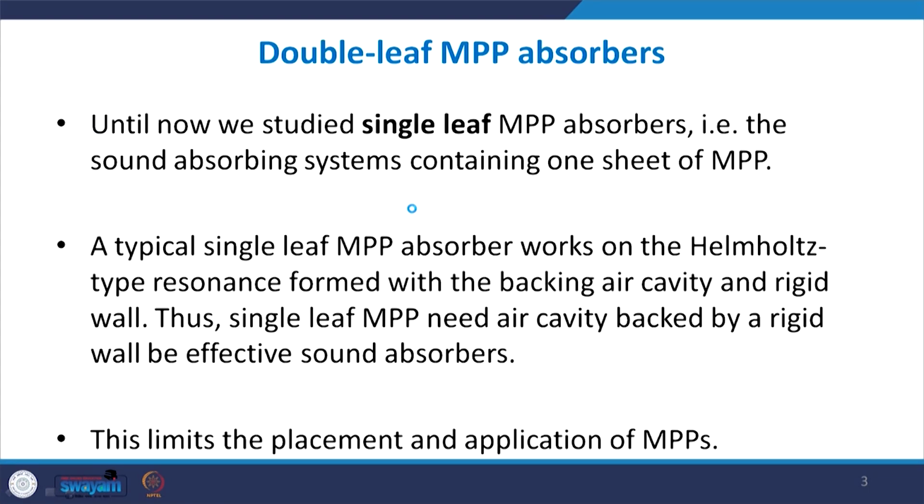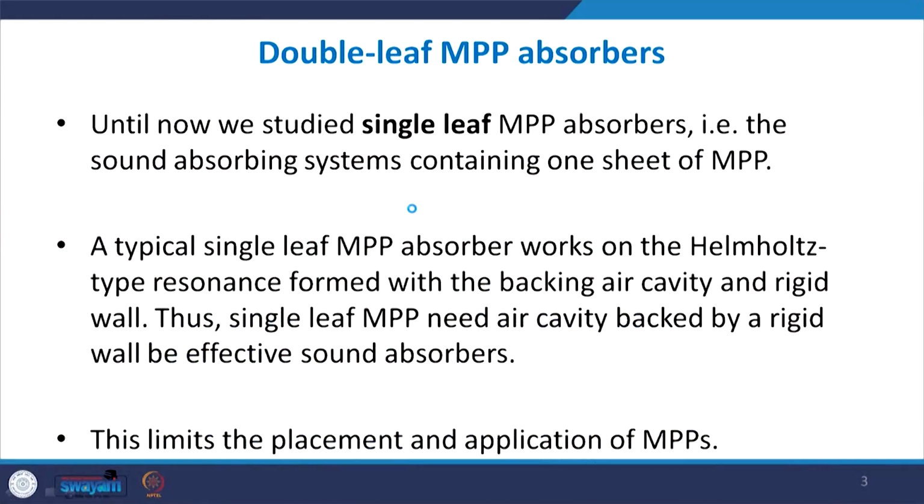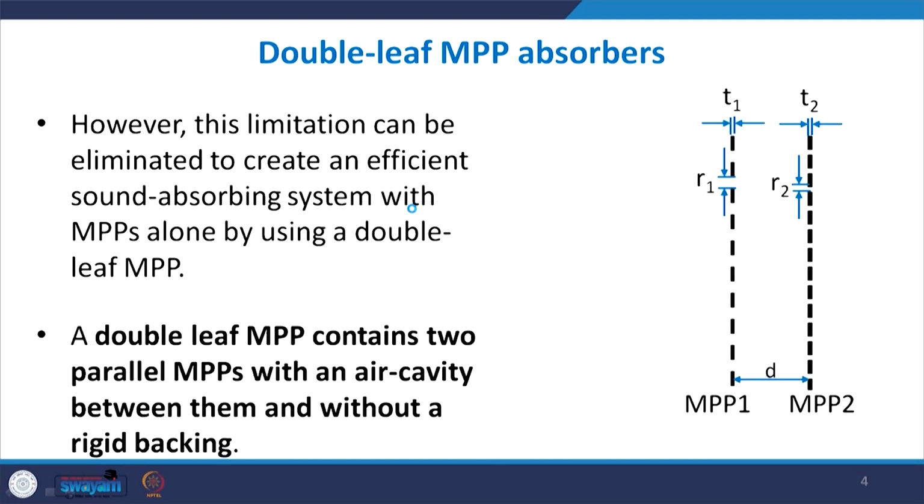Till now we have studied a single microperforated panel with an enclosed cavity behind it and then a rigid wall backing. So what if we have two such layers of microperforated panel? This is the double leaf MPP absorber. A simple construction is where you have an MPP1 and MPP2.